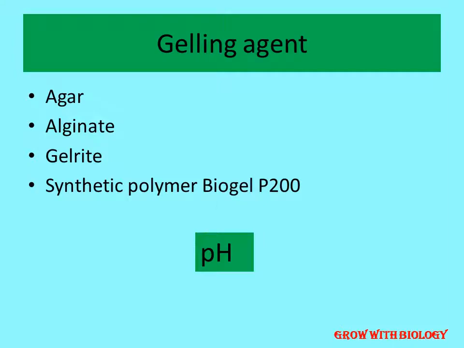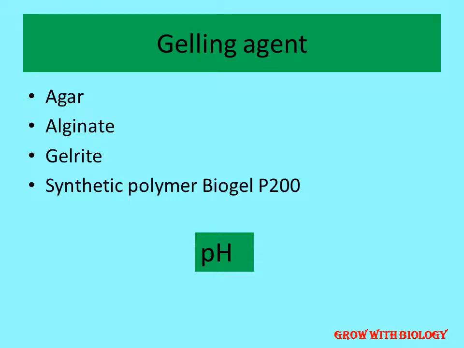Now we come to gelling agents. There are agar, alginate, gelrite, all these are used at a lower concentration, maximum up to 3%, for providing a gelling atmosphere. And the pH of the entire medium is maintained at 5 to 6.